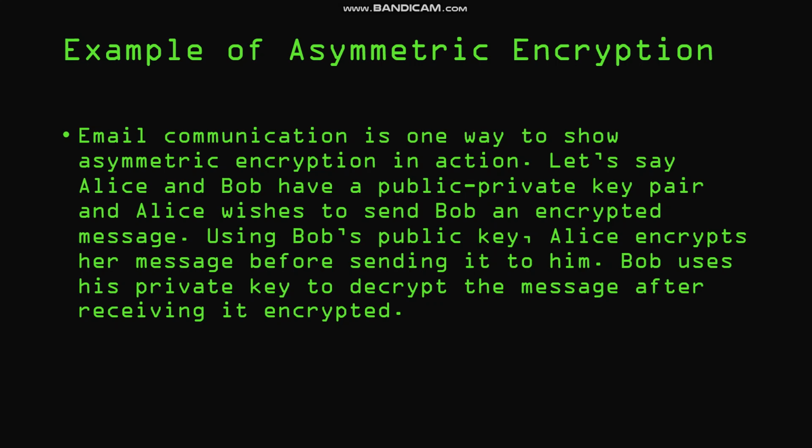Next, authentication. Asymmetric encryption can be used for authentication purposes, which means that the receiver can verify the sender's identity. This is achieved by the sender encrypting a message with their private key, which can only be decrypted with their public key. If the receiver can successfully decrypt the message, it proves that it was sent by the sender who has the corresponding private key.